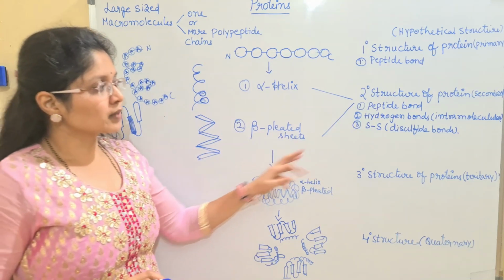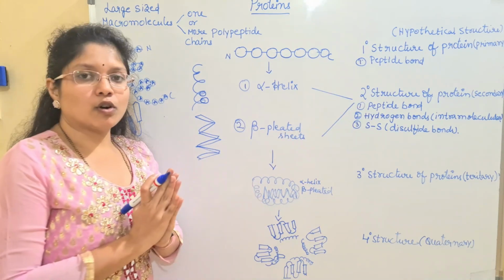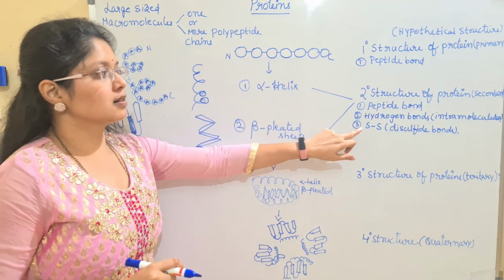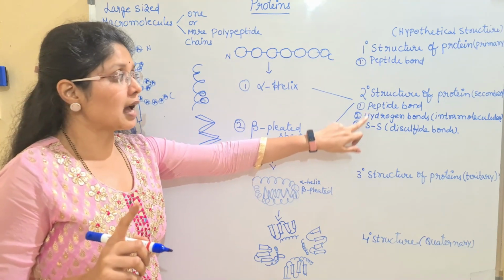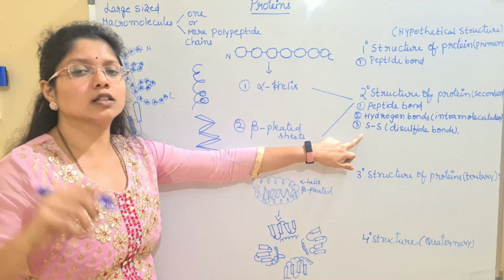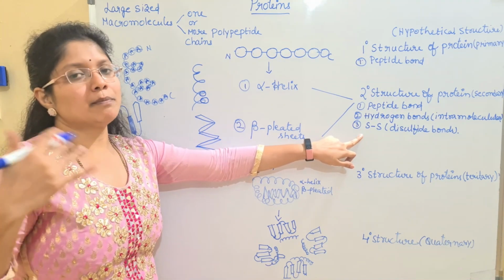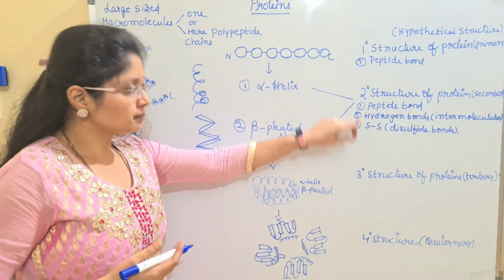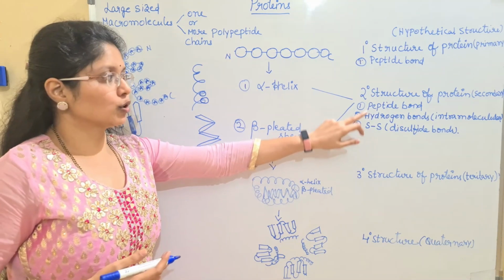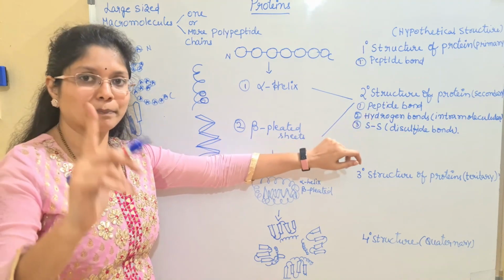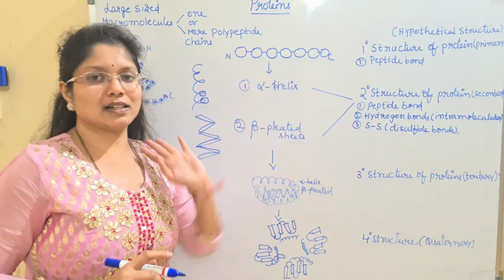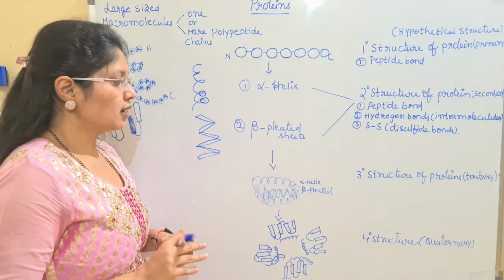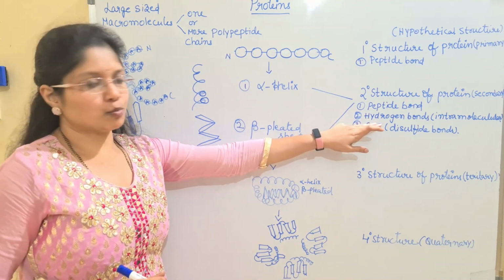Okay. Now, all these three are present in the alpha helix. Among these bonds, the peptide bond and the disulfide bond are covalent bonds. What do you mean by covalent bond? It is the strongest bond compared to non-covalent. So the covalent interactions are one, the peptide bond, and two, the disulfide bond. The hydrogen bond comes under the non-covalent interaction. Okay, so these are loosely attached bonds.